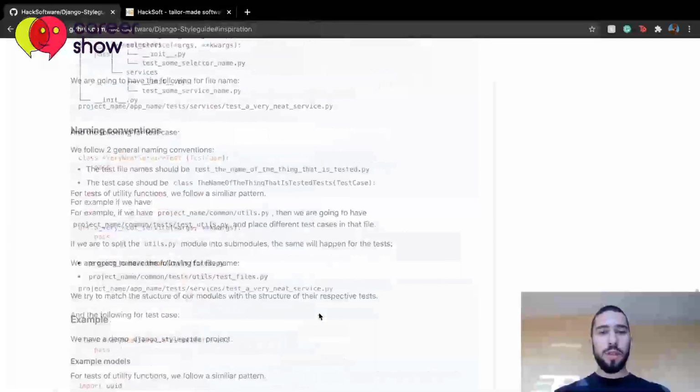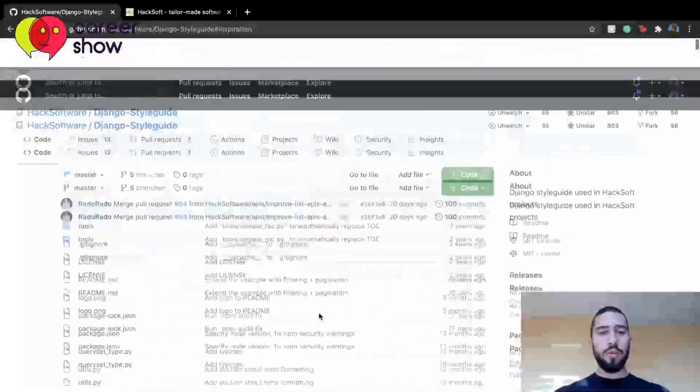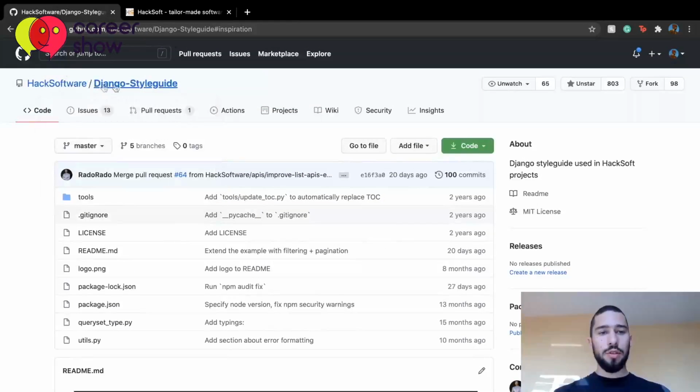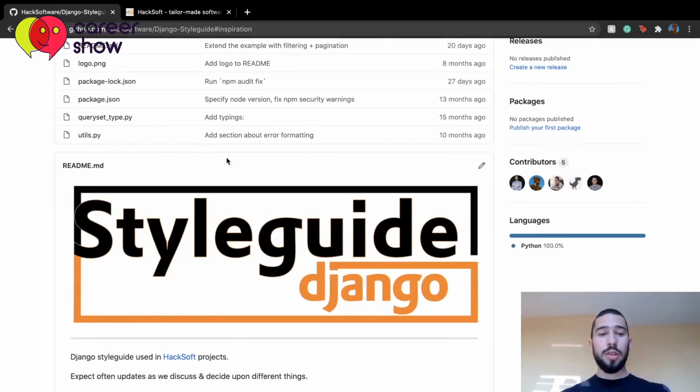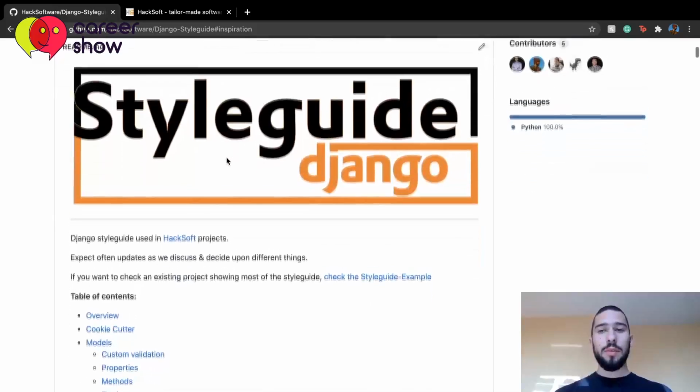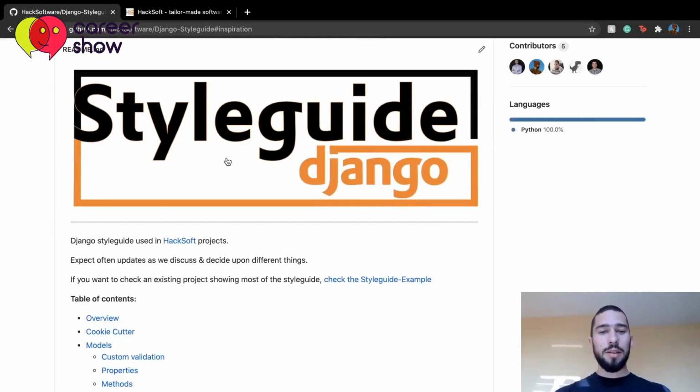So if you're interested, you can head to HackSoftware Django style guide. Give us a star if you want to, and if you like what we accomplished. And we develop this every single day. There are issues and pull requests that are opened often. So if you like it, you can give it a star. If you think something can be changed, you can open a pull request, and that's the main idea of open source.